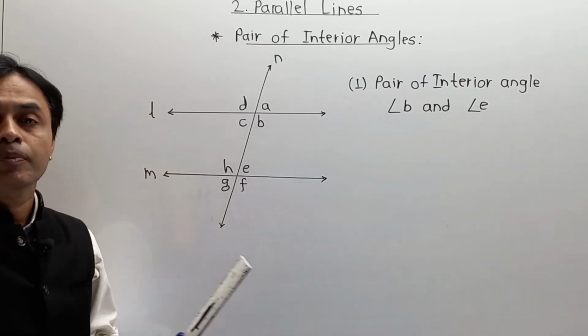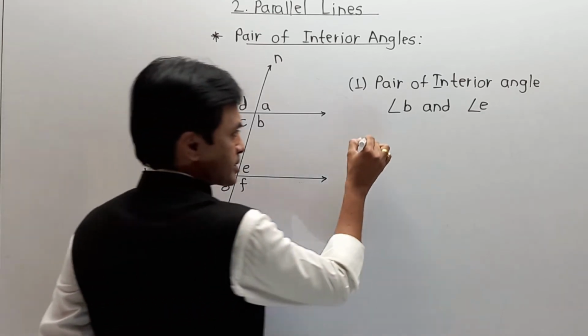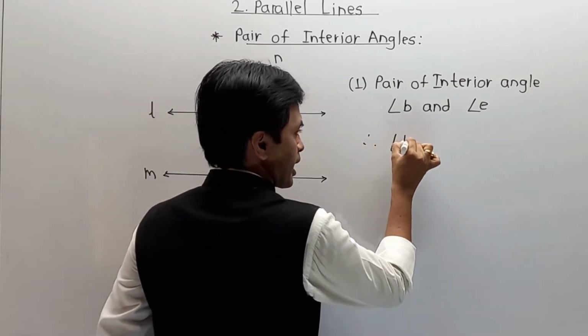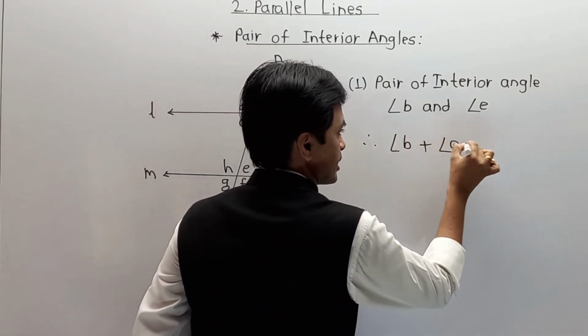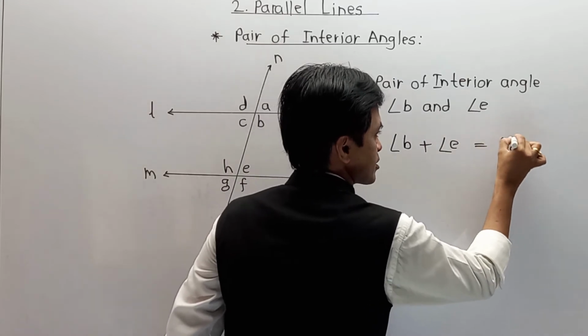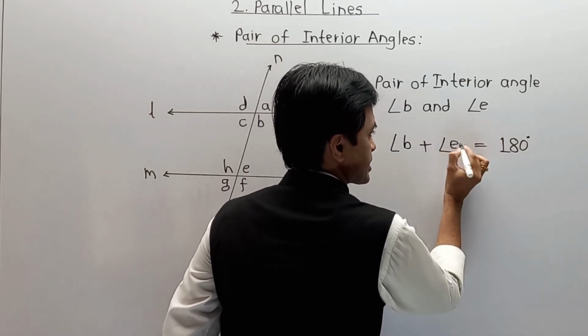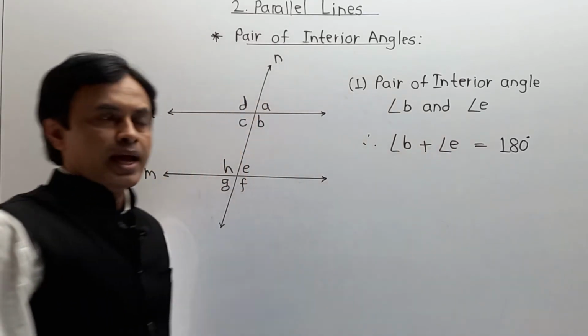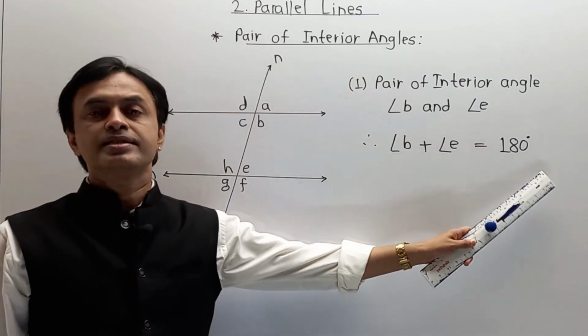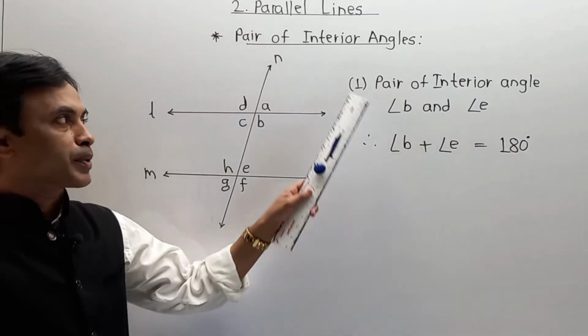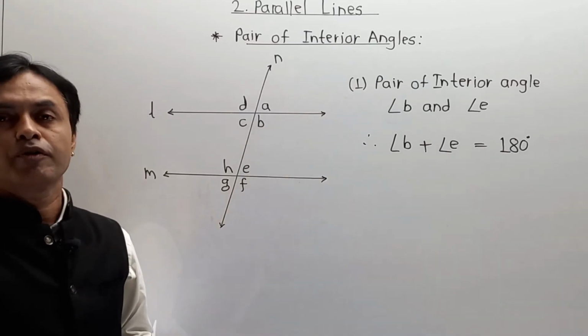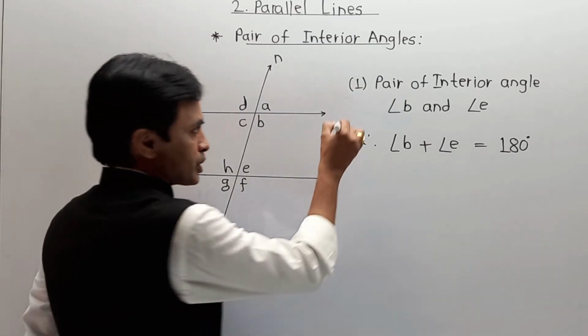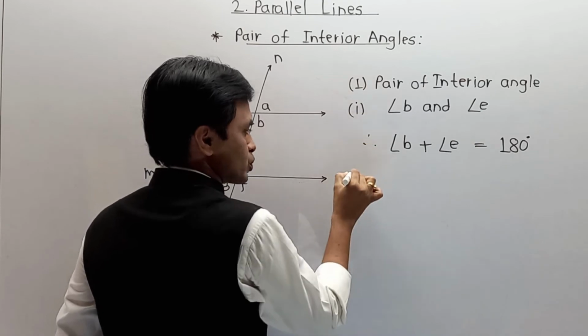For interior angles, this property is totally different. And the property is angle B plus angle E, their angle addition is 180 degree. Means as per your part, angle B plus angle E is equal to 180 degree. And this is the property called the property of interior angle. No doubt, this is not the only property, it is also true.